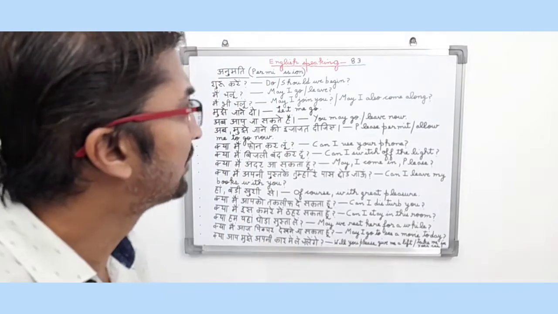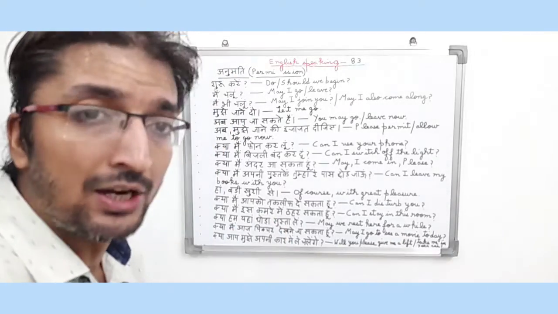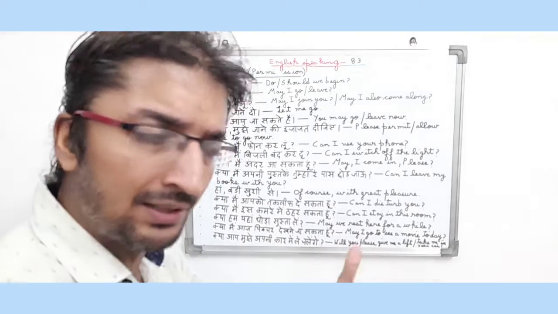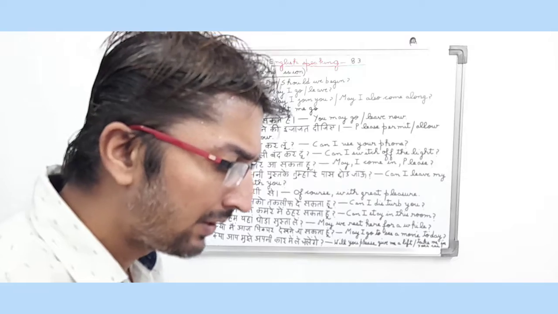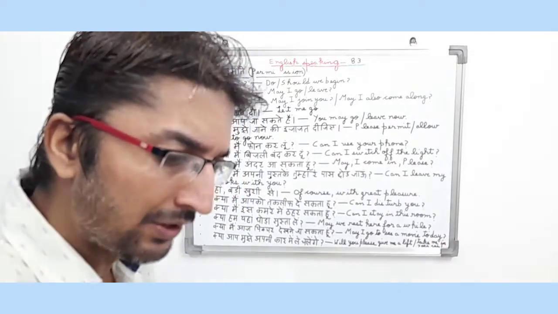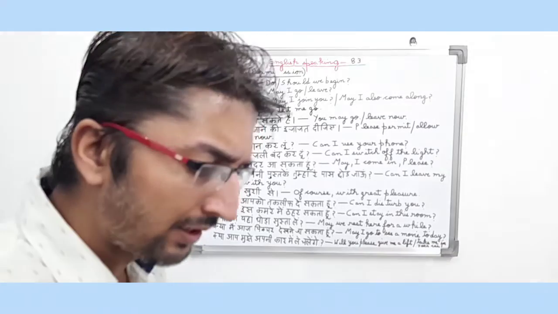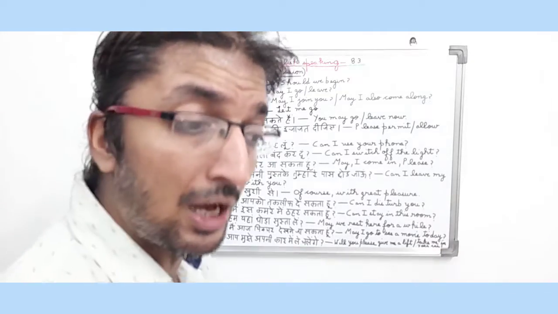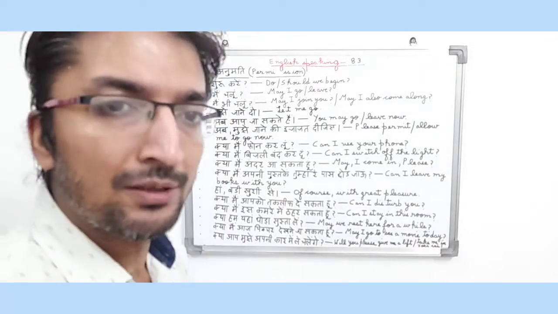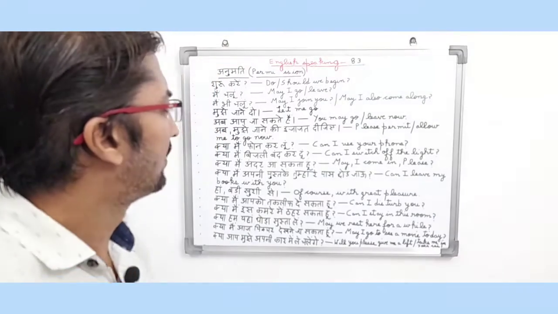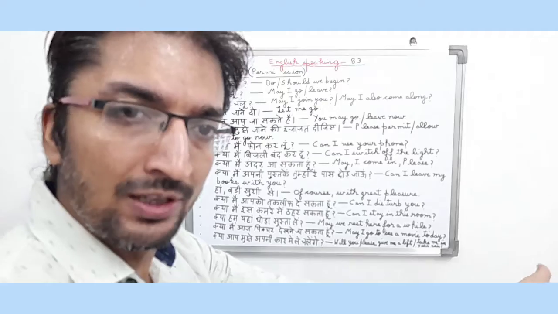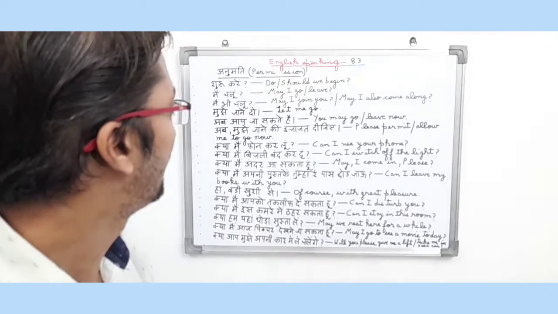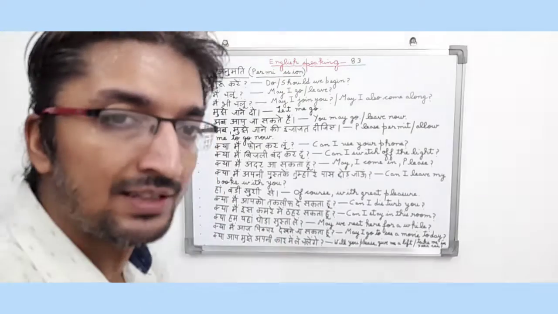So friends, this was English speaking part 83 in which I tried to explain to you Anumati means permission related sentences. How do we use permission related sentences in our English language? Basically when we try to take help from others or when we take permission to enter a classroom or when we try to give some of our things to another person. So Anumati means permission, and Anumati dena means to give permission to another person. So friends, I wrote down the sentences in Hindi and side by side I translated them into English so that you can find it easier to understand these sentences. I hope friends you found it easier to understand Anumati means permission related sentences in our English language